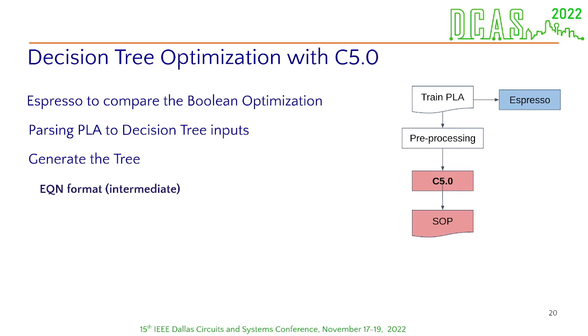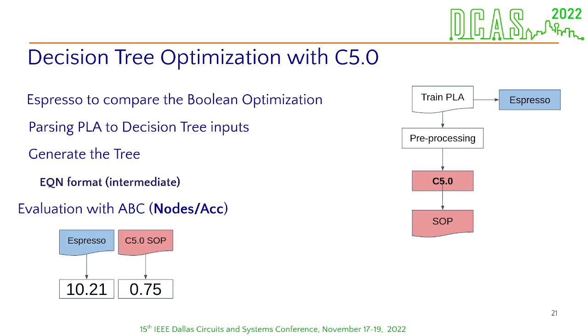For the example that I just showed you, we use product of sums, but for this flow of comparison, we use the sum of products, which is very similar. Now we can evaluate the final circuits with ABC, extracting the data needed to make this evaluation, which were the number of nodes and accuracy. To calculate these results, we made the number of nodes over the accuracy result, which gave us 10.21 for espresso and 0.75 for C5.0. In this case, the lower the result, the better.